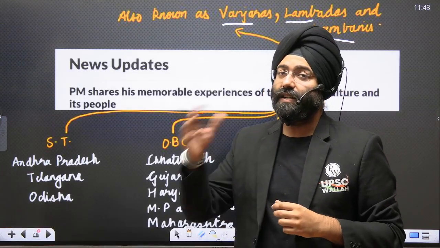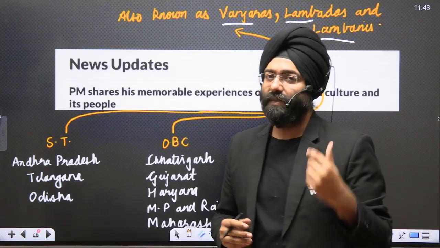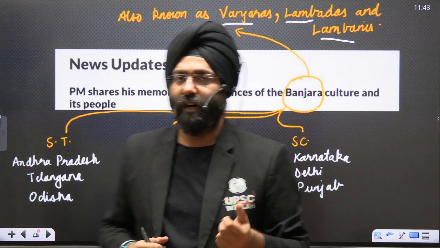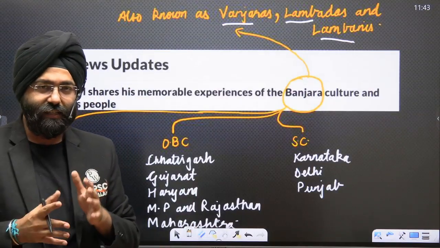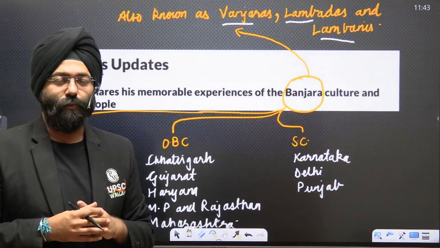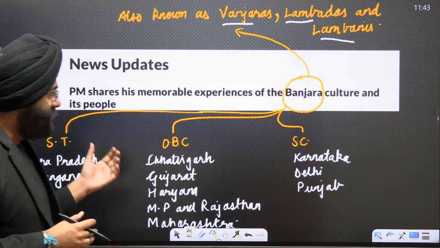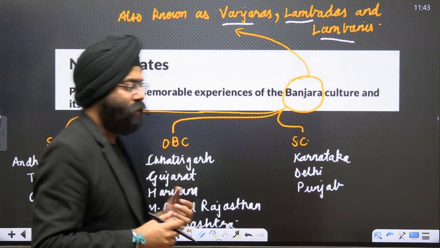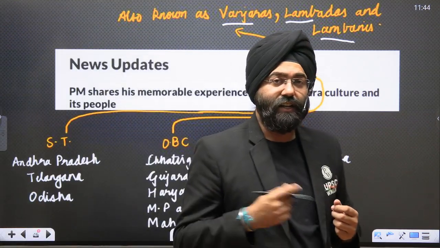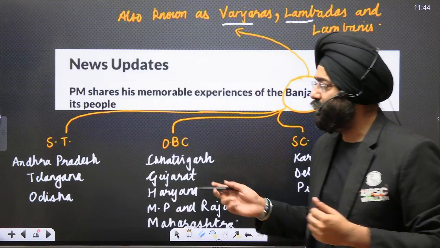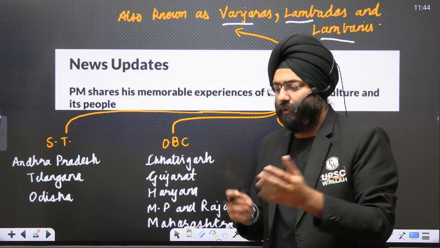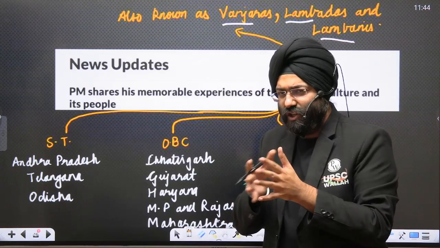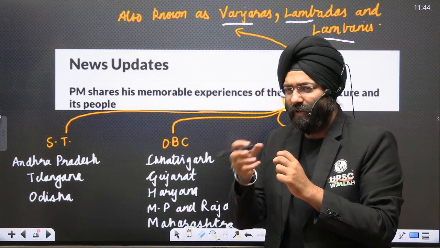In some states, it is declared as a scheduled tribe. In some states, it is declared as a scheduled caste. In some states, it is declared as an OBC. Now, that is what is creating a problem also, because you would be realizing that, let us say, in the state of Maharashtra, there is a continuous demand to give the status of scheduled tribe to them. Now, these are also demands because we see a close relationship and mixing of the concept of caste and tribe.